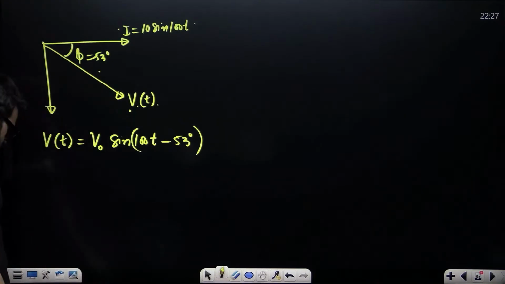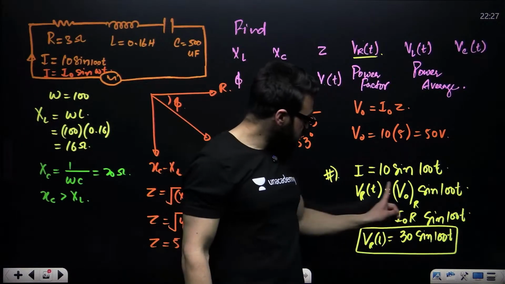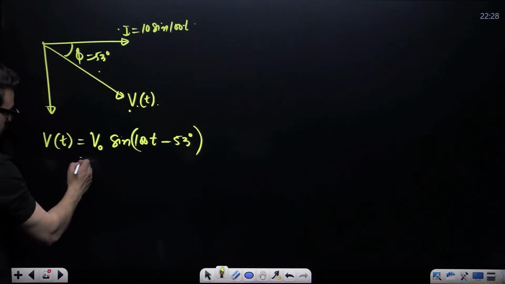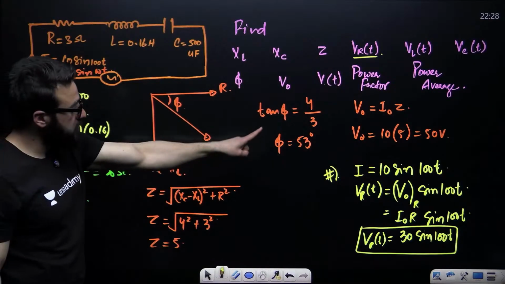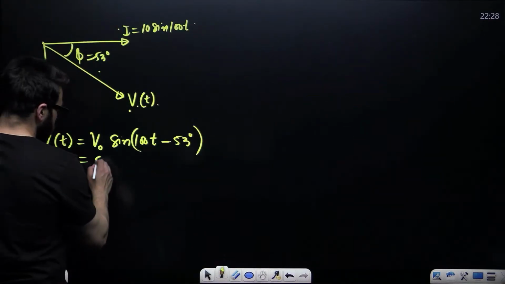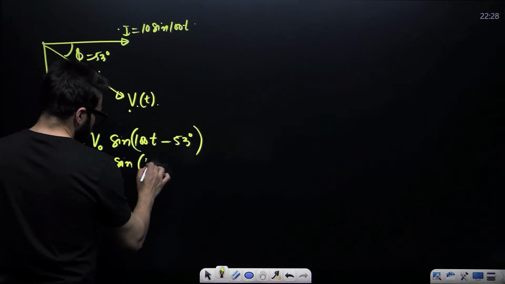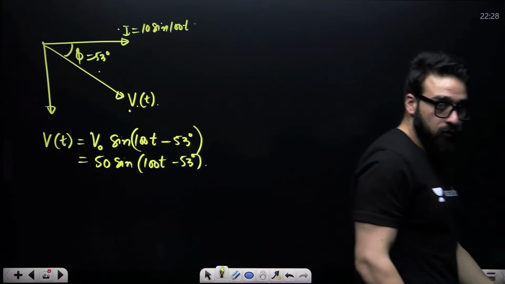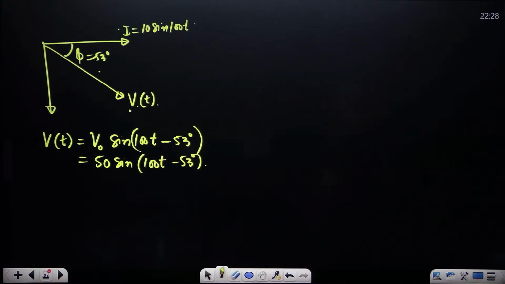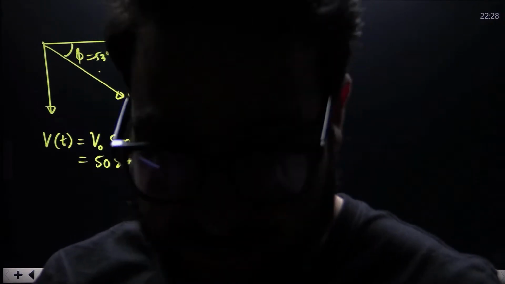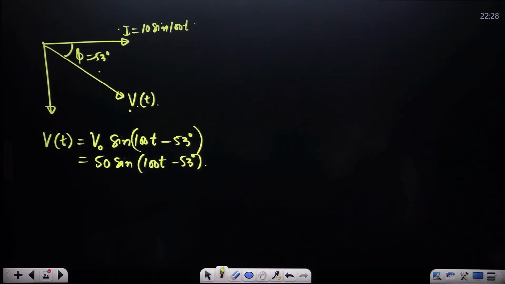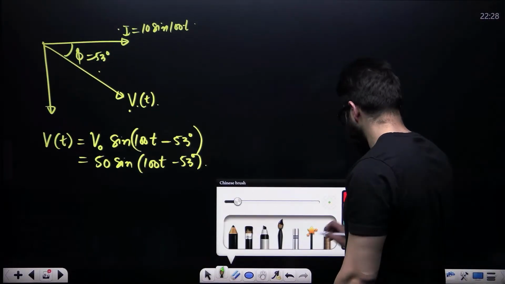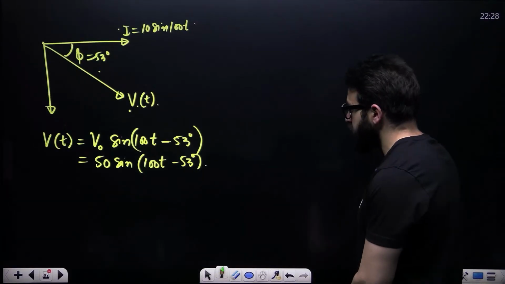In the earlier case, we did not mention any plus or minus. Why? Because VR and current are in the same phase. Now, this V naught we have already calculated, that is 50 volts. We'll write over here 50 sine of 100 t minus 53 degrees. Is this clear?